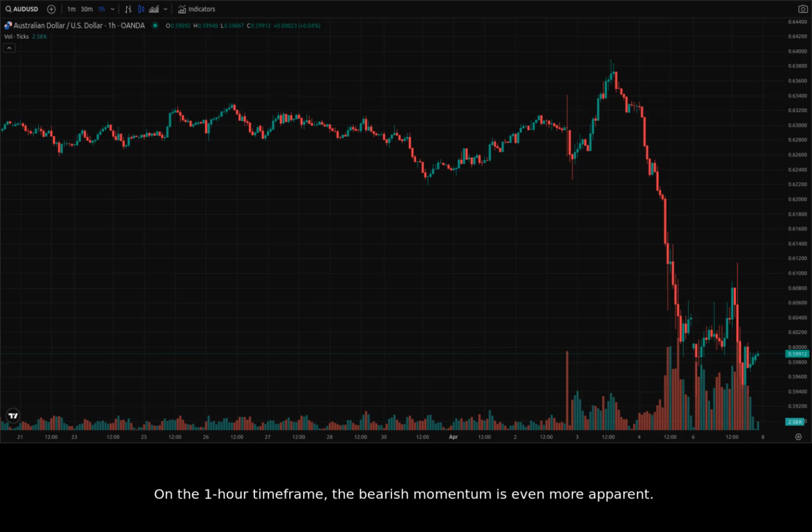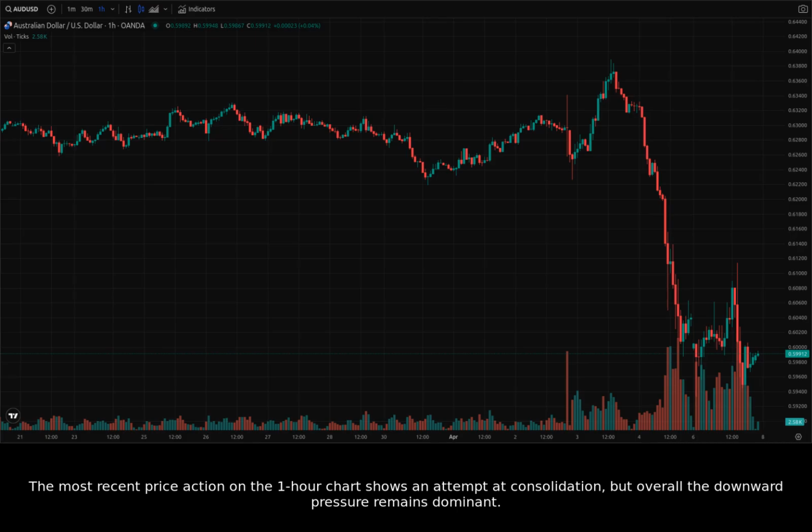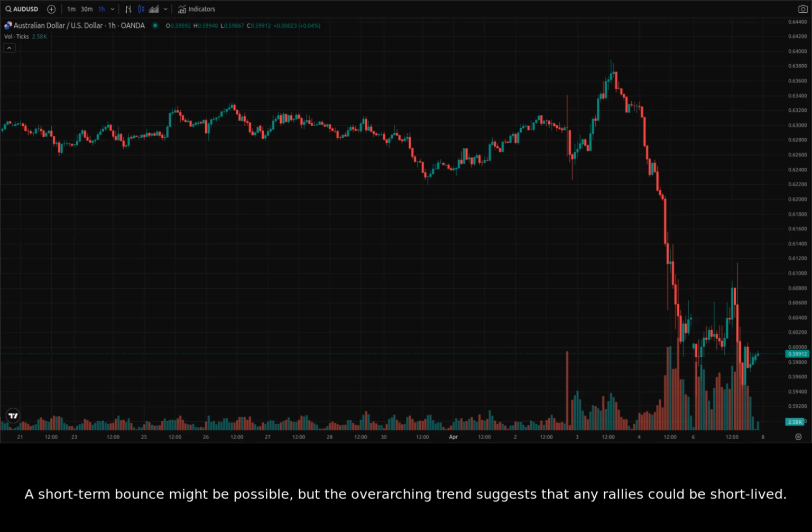On the 1-hour timeframe, the bearish momentum is even more apparent. We can observe a series of strong red candles indicating heavy selling pressure. The most recent price action on the 1-hour chart shows an attempt at consolidation, but overall the downward pressure remains dominant. A short-term bounce might be possible, but the overarching trend suggests that any rallies could be short-lived.